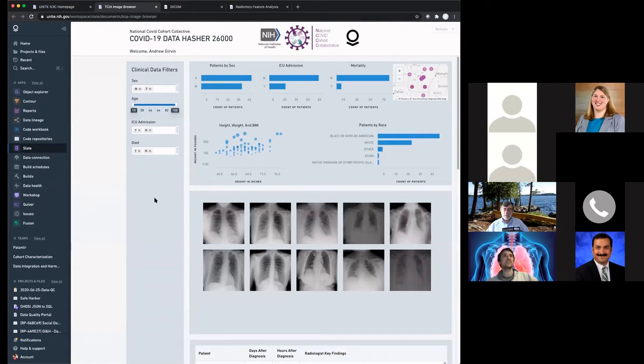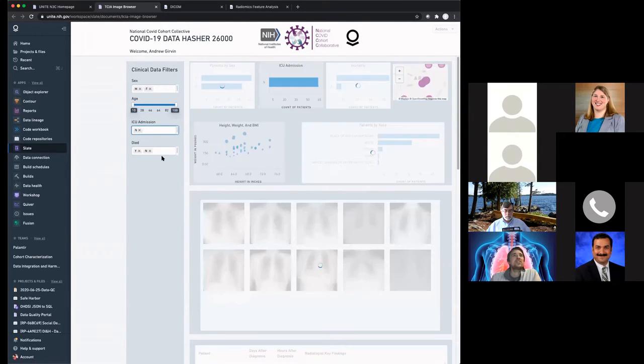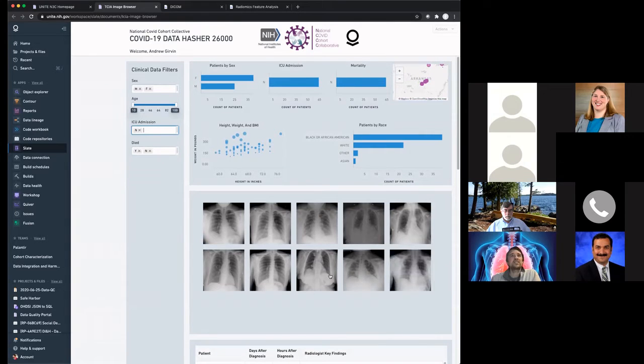So in this interface on the TCIA public data, we have information about the cohort of those patients that are in both systems. We have their demographics, so sex and race, their height, weight, and BMI, and then we have outcomes such as ICU admission and mortality. All of these patients, as we mentioned, are coming from Arkansas for now, but soon we'll have Stony Brook and other sites.